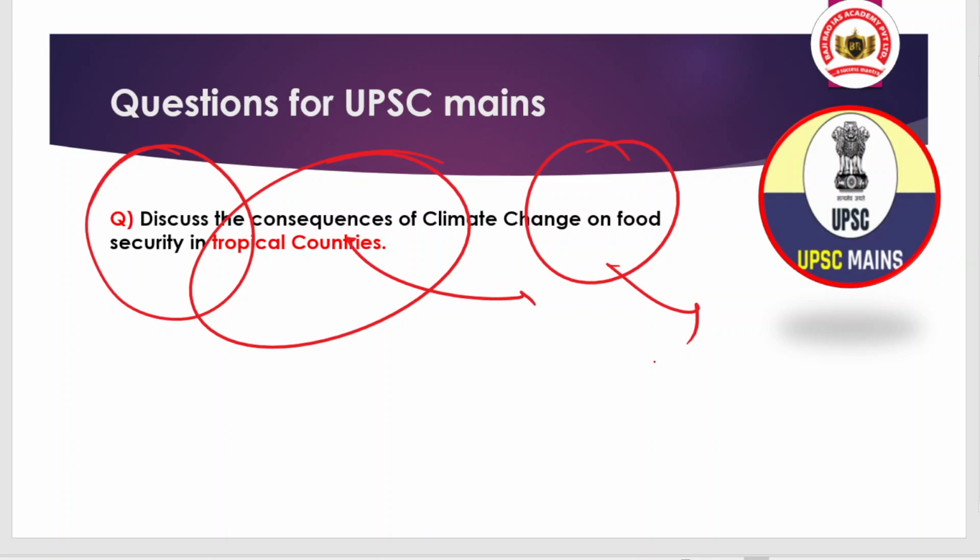That's why the impact of climate change on food security, specifically for tropical countries, may be heavier and heavier. So you have to be context specific to get marks rather than perception specific. That is the point I wanted to raise here.